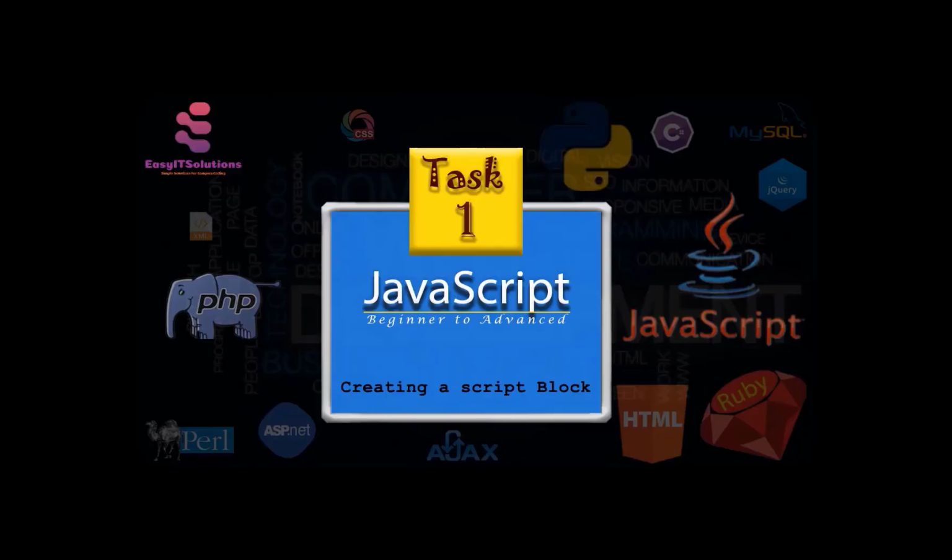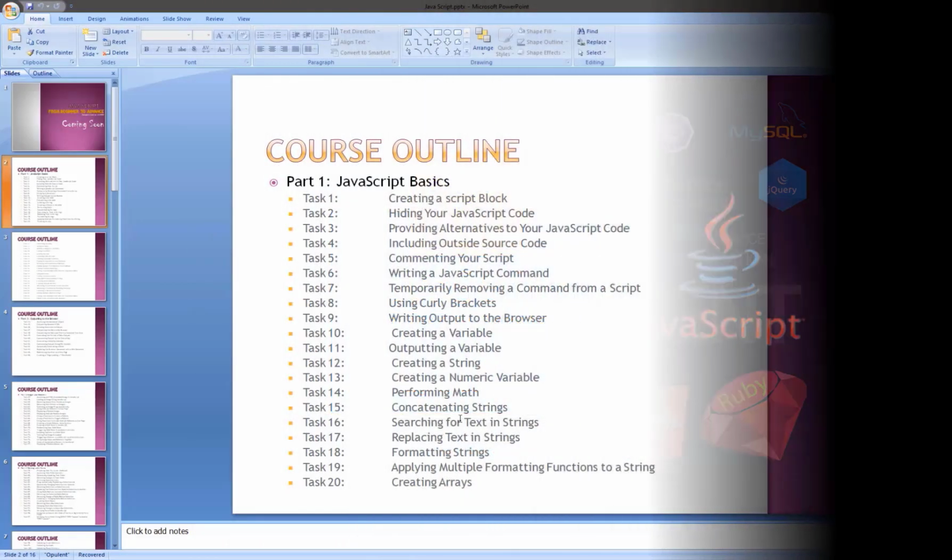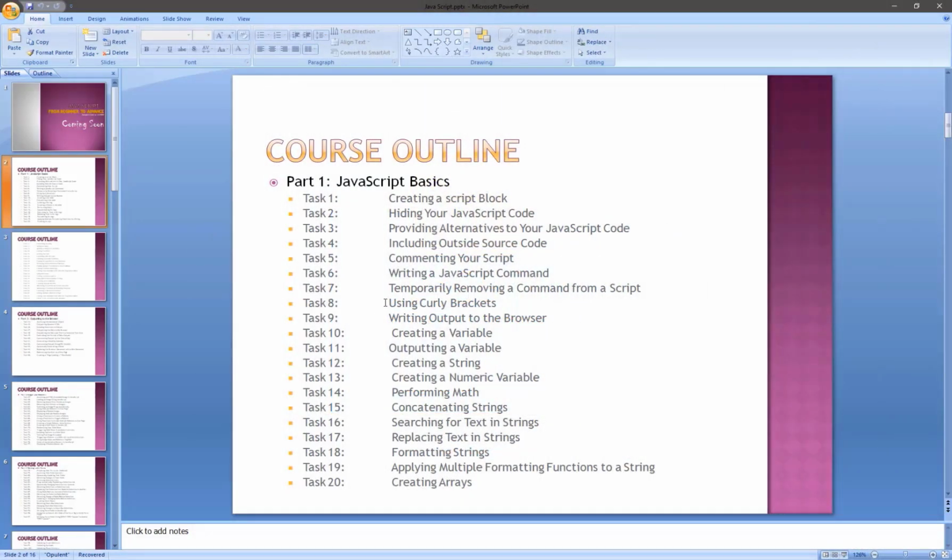Now we're starting our first lecture: creating a script block, Task 1. As I already told you before, JavaScript is a dynamic scripting language that allows you to build interactivity into otherwise static HTML pages. So this is our first task.